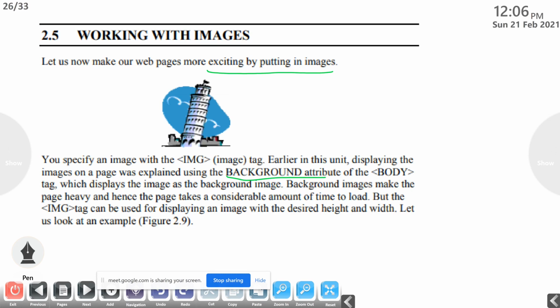It's used for displaying an image. If the image is small, it will be displayed as the background of the web page. So this displays the image as the background image. But a background image makes the page heavy, and hence the page takes a considerable amount of time to load. But the img tag can be used for displaying an image with the desired height and width. If you want to display an image in our web page, we can use the img tag and use the attributes height and width to specify the height and width of that image. Next, figure 2.9.